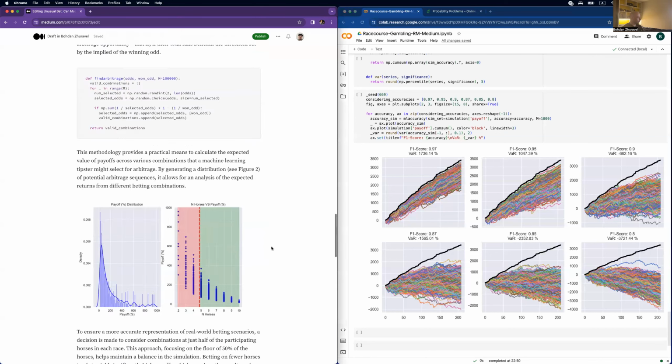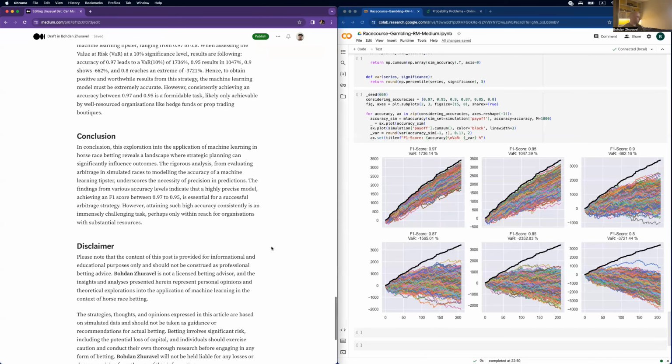All right, and let's go to the conclusion. In conclusion, the exploration into the application of machine learning in horse race betting reveals a landscape where strategic planning can significantly influence outcomes. The rigorous analysis, from evaluating arbitrage and simulating races to modeling the accuracy of a machine learning tipster, underscores the necessity of precision in predictions.